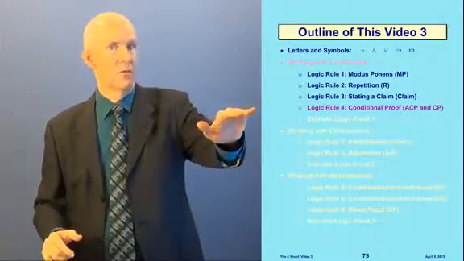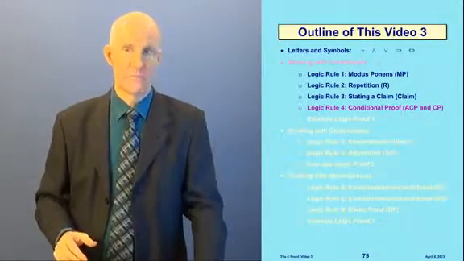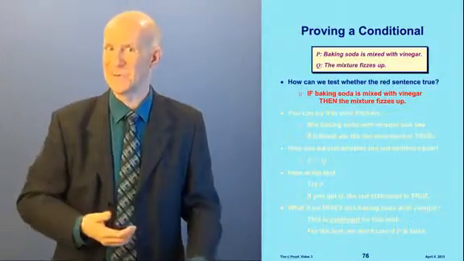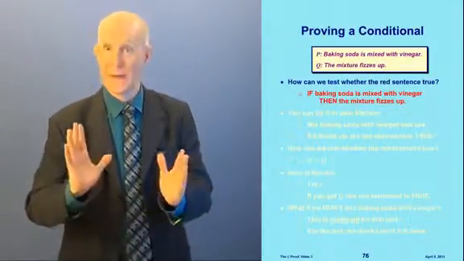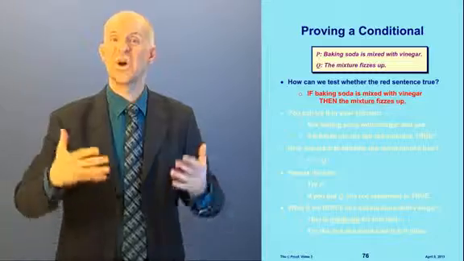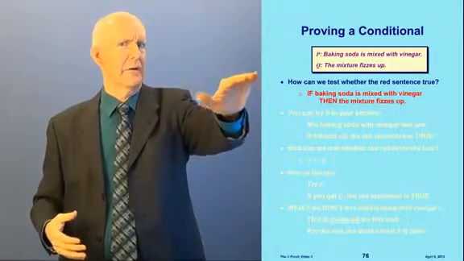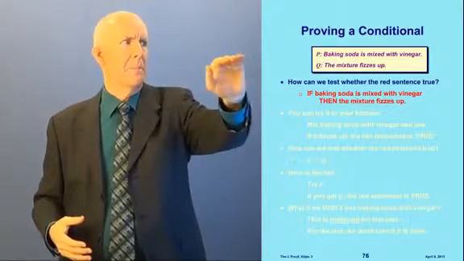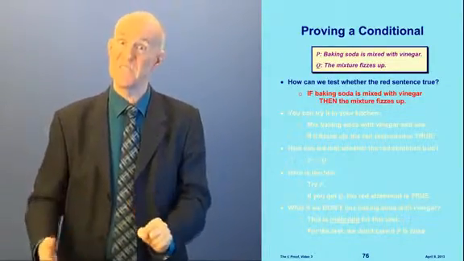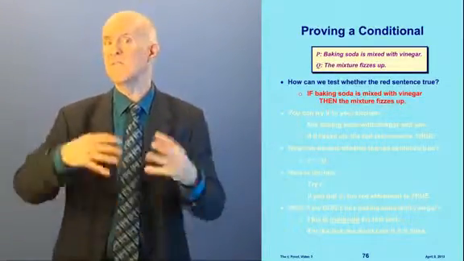All right, now, rule 4, conditional proof. This is a rule that we use to cancel out the word prove. But first let's talk about what we need to do to prove a conditional. Now, let's talk about a couple of sentences here. Let's let P be baking soda is mixed with vinegar, and Q means the mixture fizzes up.